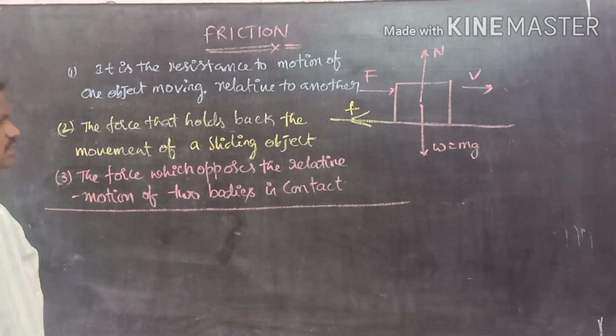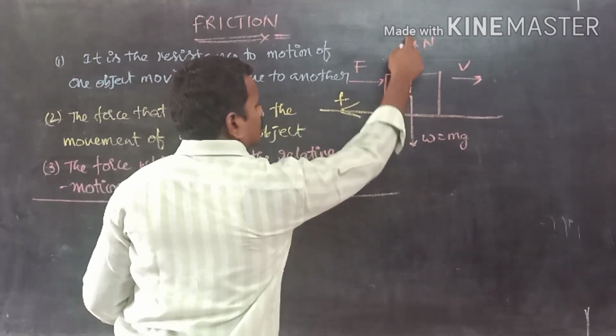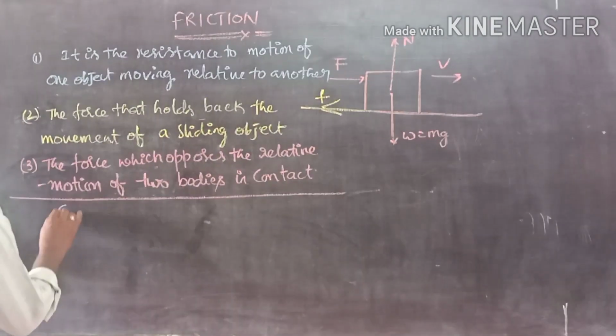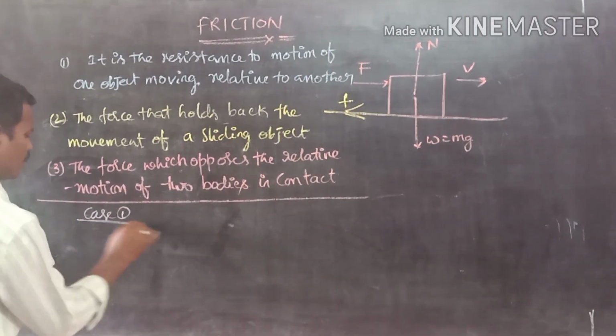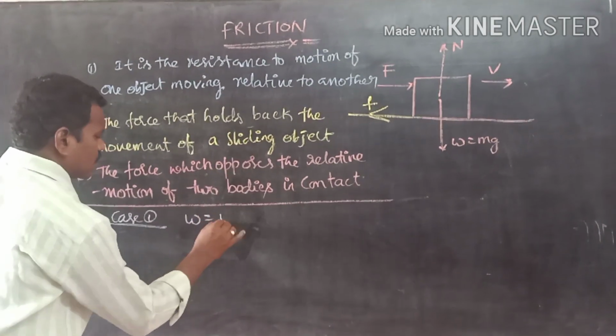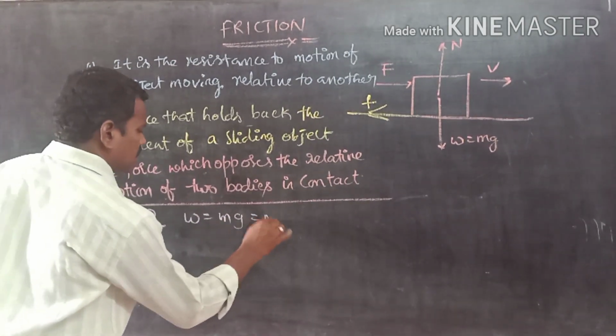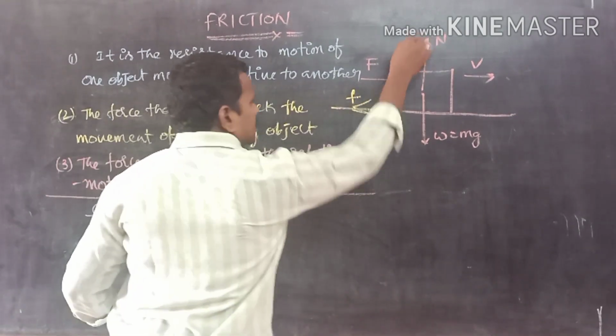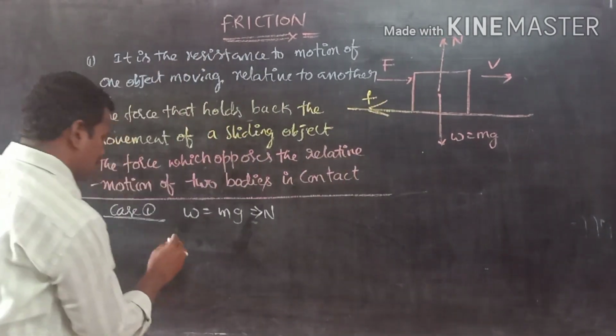Now let us consider the first case, weight as well as normal. In case 1, weight is equal to mg, which equals the normal force. Why? Because both of them act along the same vertical line.